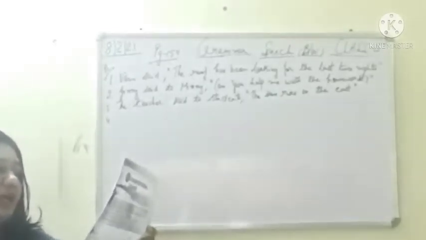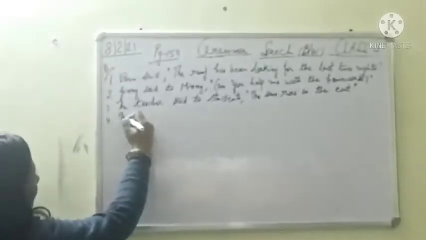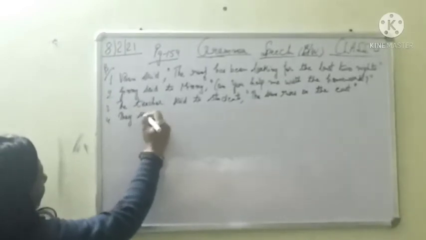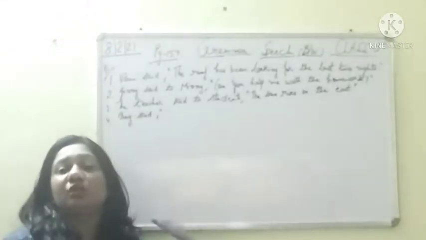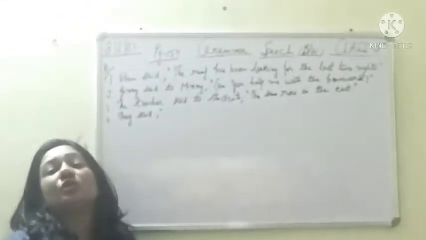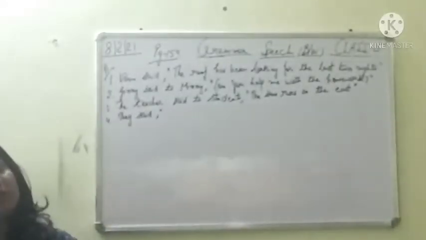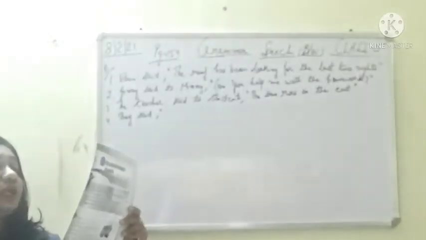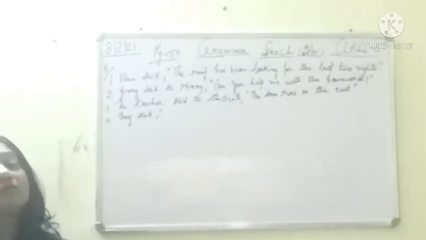Number one. See, the first person and the second person pronouns change. They said. We know said is the reporting verb, after which we have to use a comma and inverted commas in direct speech, and then put the direct words in the inverted commas. Now who is the speaker? Many persons, plural, they. So they said, what did they say? They would come. Now would changes to will in direct.